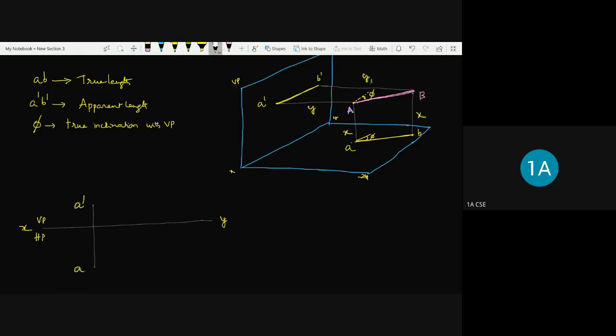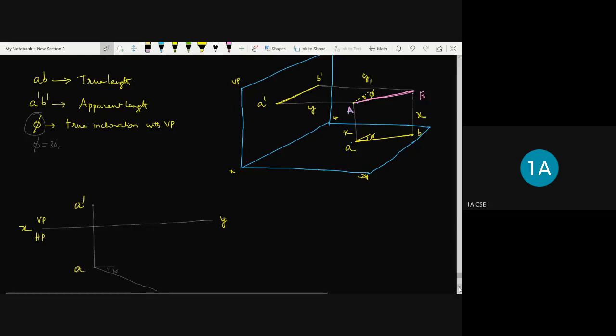The angle of true inclination to the vertical plane is given, which is say for example 30 degrees or 45 degrees, whatever it is. So go by construction of a 30 degree line, say for example. The true length of the line is also given, so we need to construct this first.